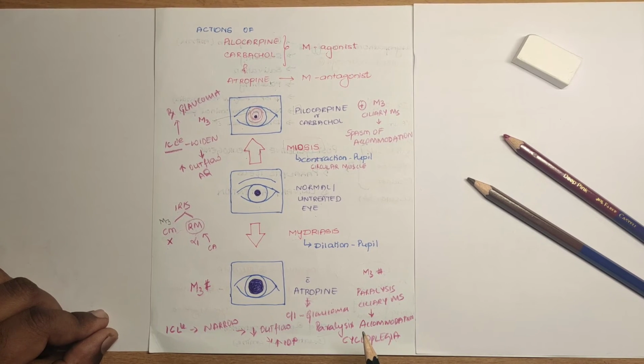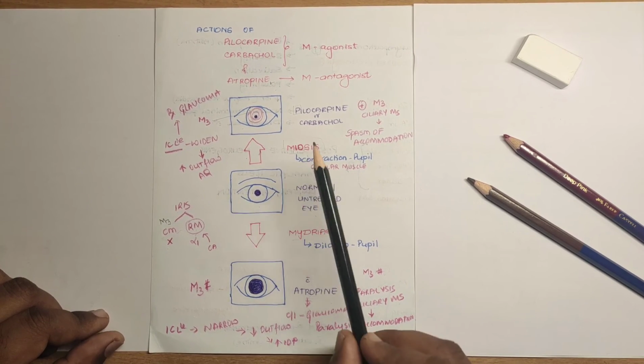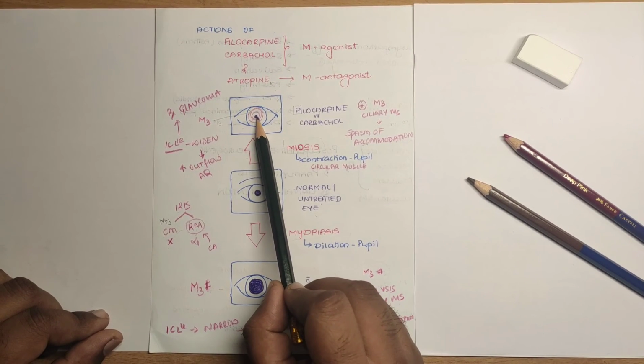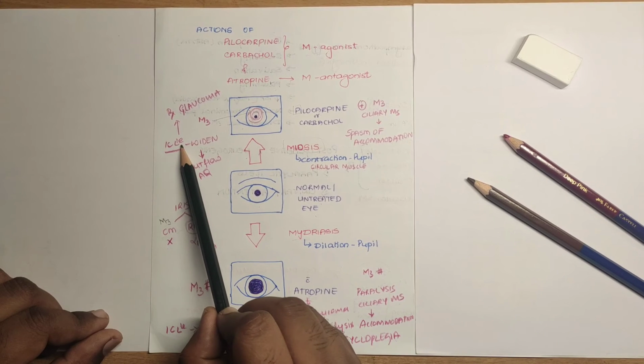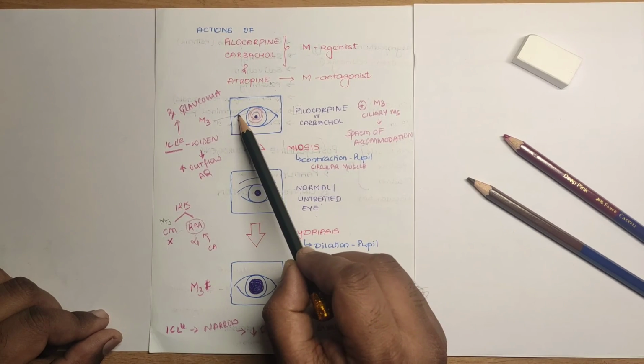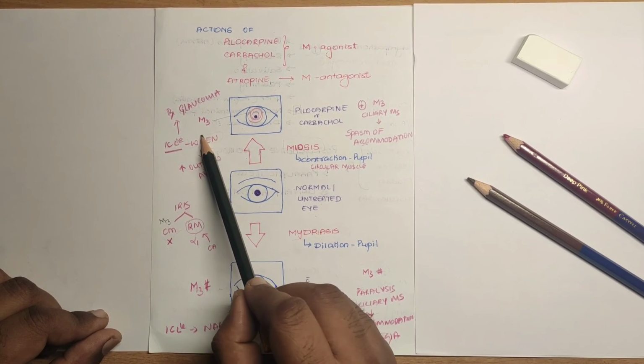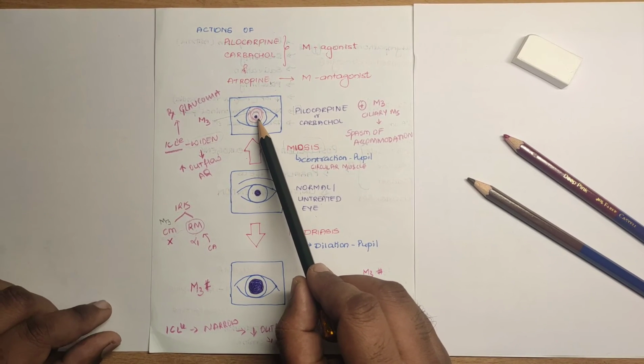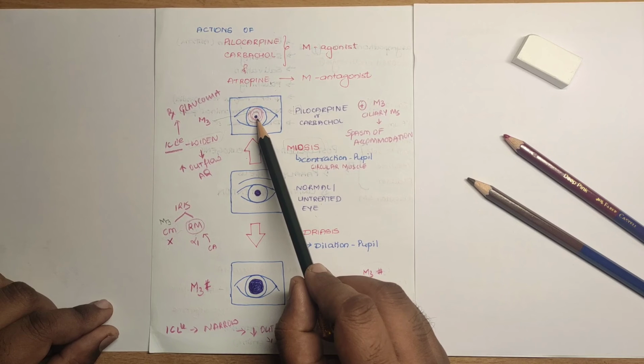So a very important point which you should remember with respect to pilocarpine and atropine in terms of clinical application. Once you administer pilocarpine, it produces miosis. So what happens to the iridocorneal angle? The iridocorneal angle will widen because the iris muscle will approach towards each other.